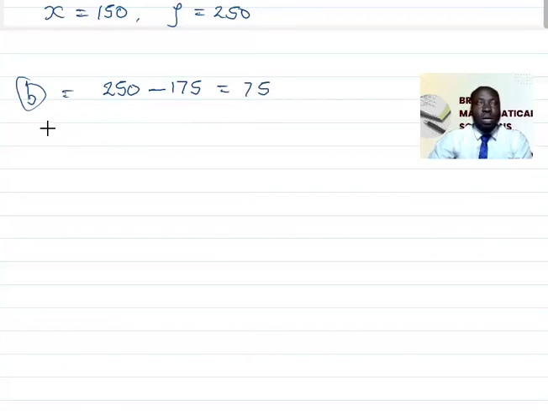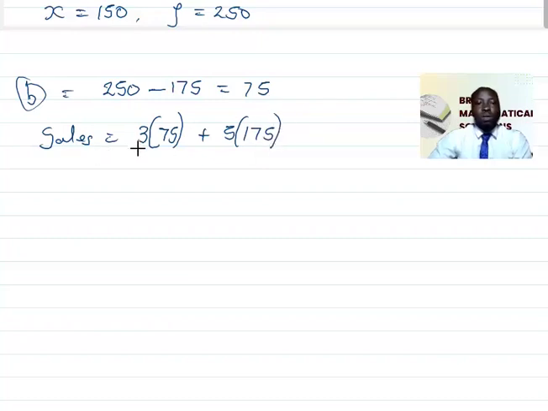Now let us look at the entire sales. So sales will now give us, remember, it is 3D that is sold for the children, while it's sold at 5D for the adults, that is 175. So let us open the bracket. 3 multiplied by 75 will give us 225, plus 5 multiplied by 175 gives us 875.